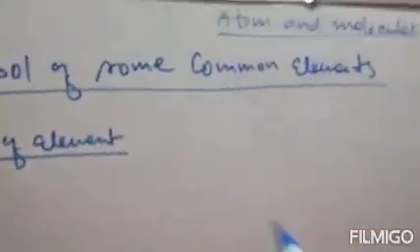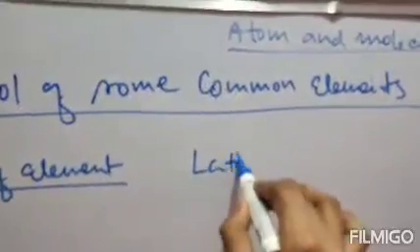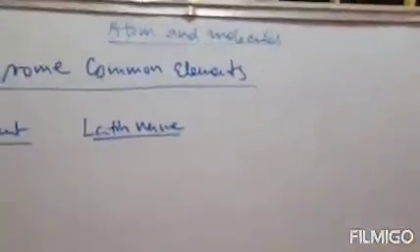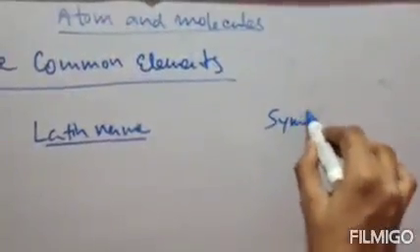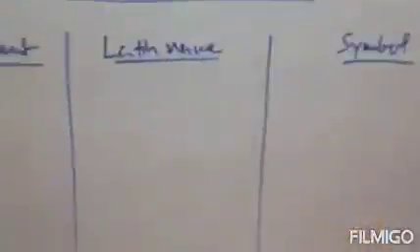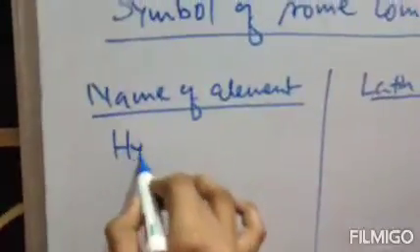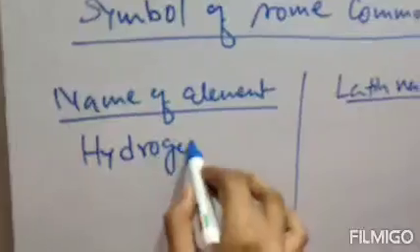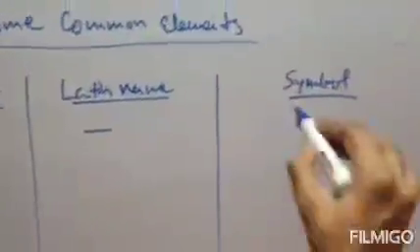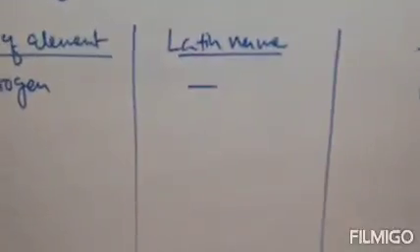Next one, Latin name if it is required, and the third is your symbol. Clear? So the first element is hydrogen. Latin name not required, symbol is H. H stands for hydrogen.